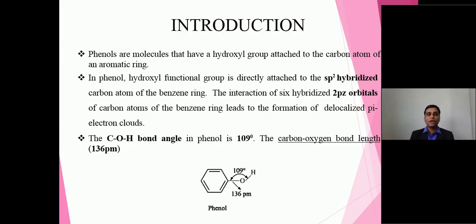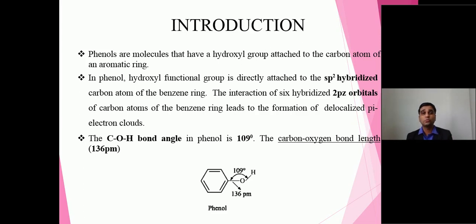So phenols are those molecules where hydroxyl group is directly attached with aromatic ring system. That is called as a phenol. Now when we talk about introductory aspect of phenol, we must learn two important points. Number one, hydroxyl group is directly attached with aromatic carbon and that carbon is sp2 hybridized carbon. Second important point is C-O-H bond angle is 109 and the carbon oxygen bond length is 136 picometer.